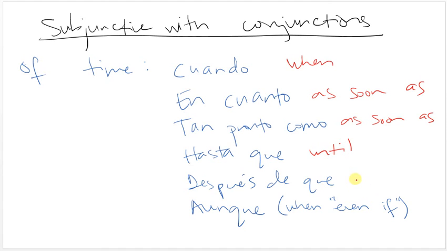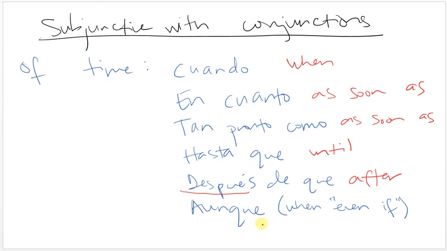And después de que means after. So these don't always trigger the subjunctive, and these don't have a K, so it's a little bit harder to recognize that it is a subjunctive trigger. And how you know is if you have a conjunction of time, and you have something that hasn't happened yet, you have to use the subjunctive. So if you have something related to the future, and you have one of these conjunctions of time, you have to use the subjunctive.